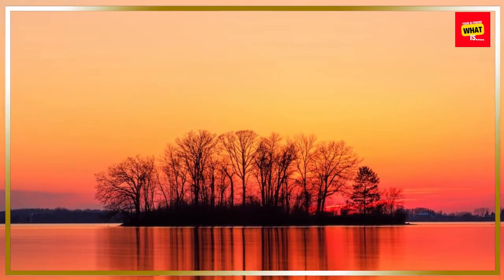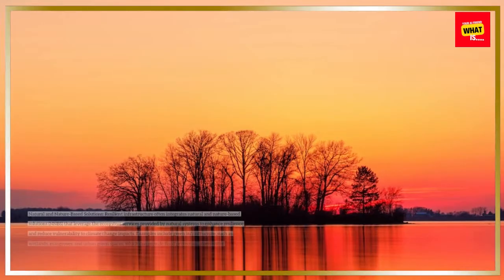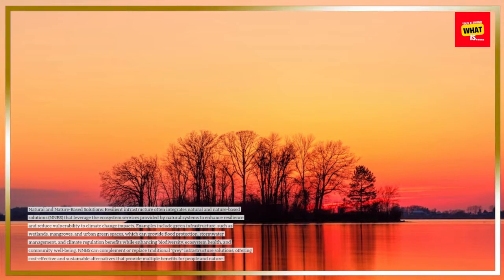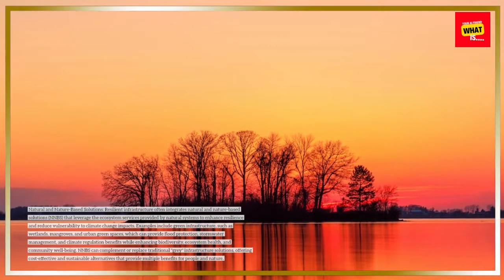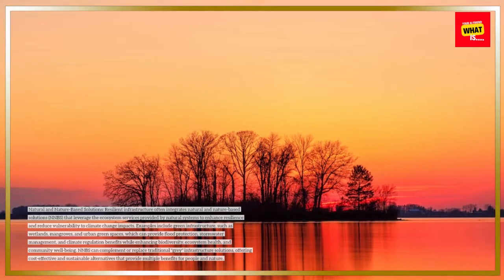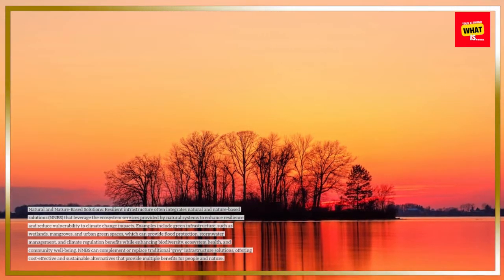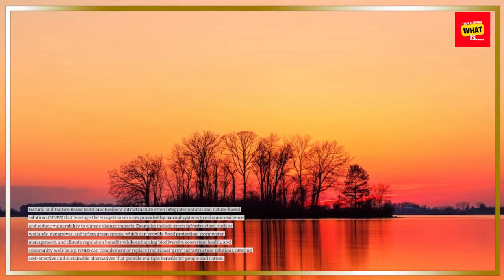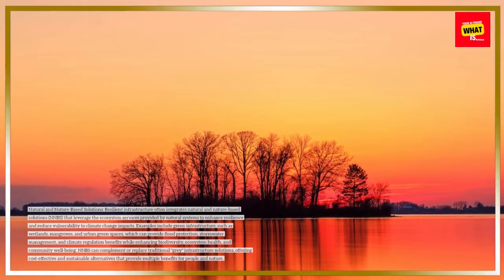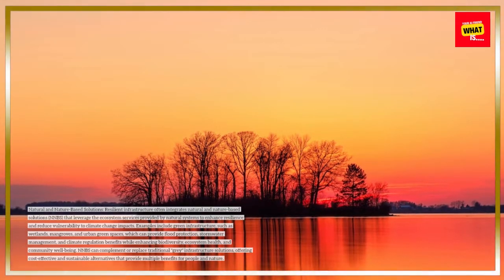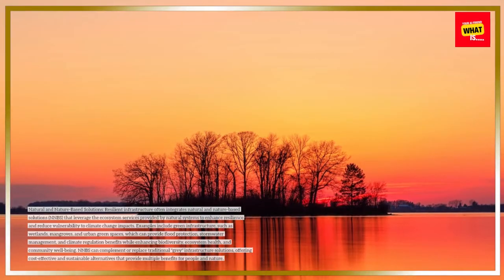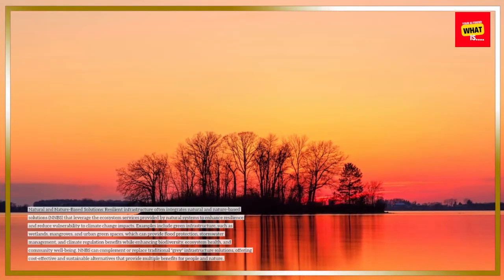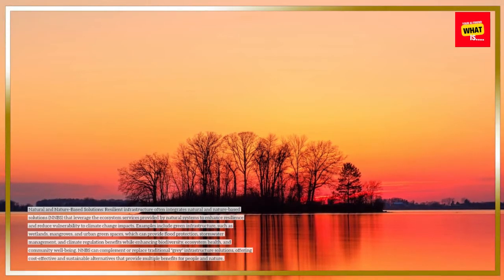Natural and nature-based solutions. Resilient infrastructure often integrates natural and nature-based solutions, NNBS, that leverage the ecosystem services provided by natural systems to enhance resilience and reduce vulnerability to climate change impacts. Examples include green infrastructure, such as wetlands, mangroves, and urban green spaces, which can provide flood protection, stormwater management, and climate regulation benefits while enhancing biodiversity, ecosystem health, and community well-being. NNBS can complement or replace traditional gray infrastructure solutions, offering cost-effective and sustainable alternatives that provide multiple benefits for people and nature.